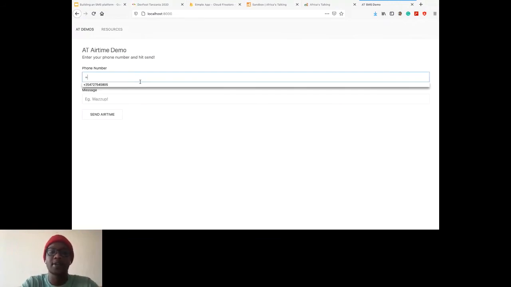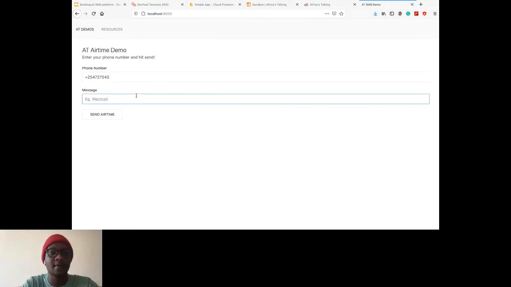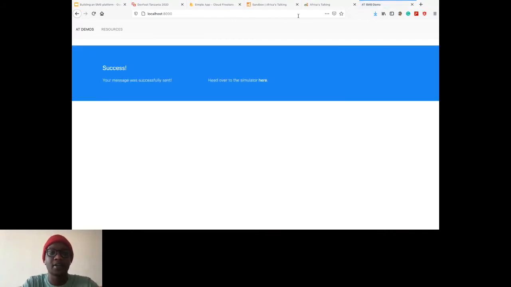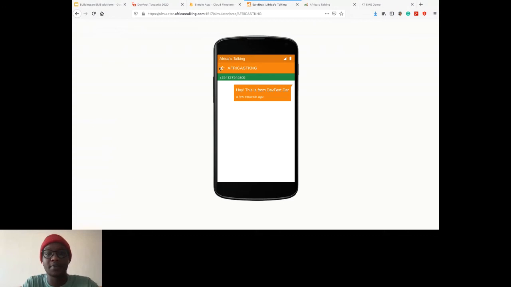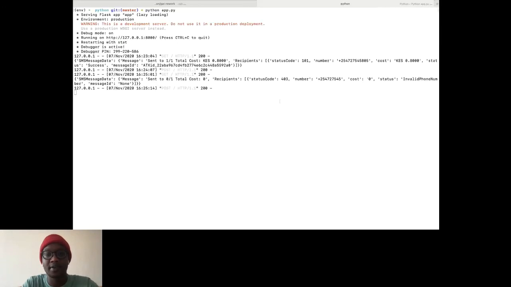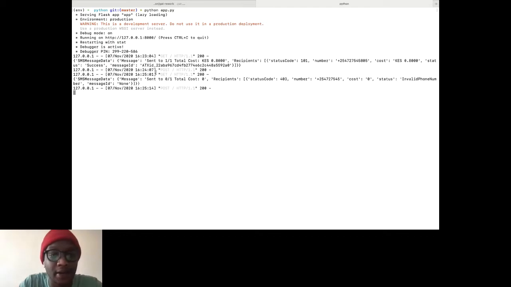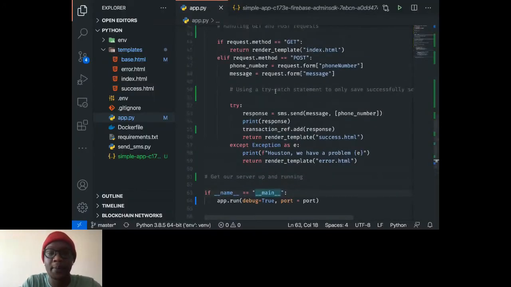We can try to send something wrong. Let's try sending something with the wrong phone number, and then just do anything. It will say success here, but it means something must have gone wrong. Let's actually check our terminal. Yes, so sent to 0 out of 1. So we didn't capture some of the errors that could have shown up. It's still giving us a success message just because it gave us back a proper response. But we can fix our code a bit later on.